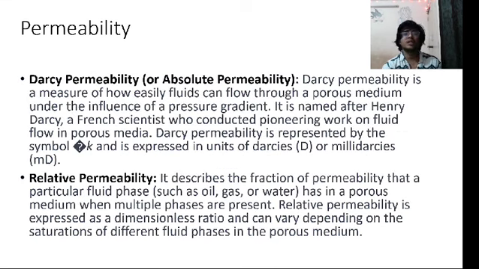Permeability is of three types: Darcy permeability, which we can also call absolute permeability, relative permeability, and the third one is effective permeability. What is Darcy permeability? Darcy permeability is a measure of how easily fluid can flow through a porous medium under the influence of a pressure gradient. What is relative permeability? Relative permeability is a dimensionless quantity. It indicates the permeability of a particular phase like oil, water, gas. So we take a particular phase and try to understand it with respect to total permeability when multiple phases are present.